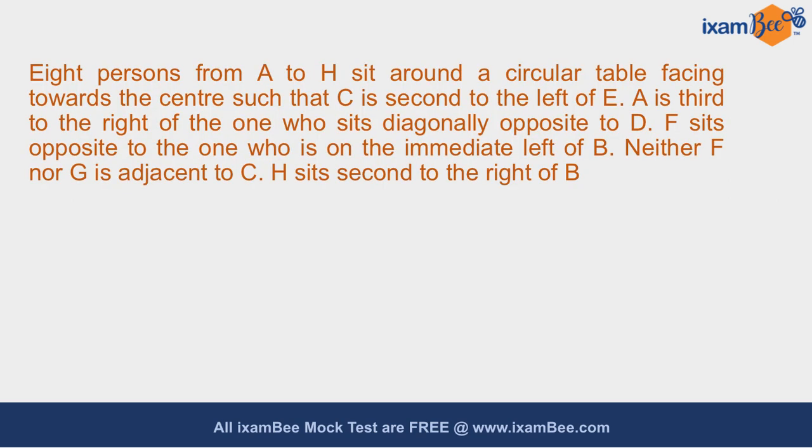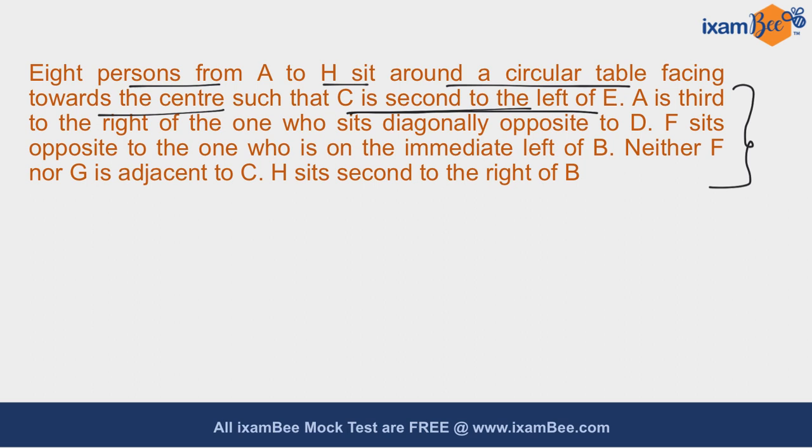In the next question, it is given to you that 8 persons from A to H are sitting around a circular table facing towards the center such that C is second to the left of E. Some more directions are also given to you. You have to comprehend these directions and draw your final diagram in order to find your answers. So let us comprehend statement by statement and try to solve this particular question. So it is given to you that C is second to the left of E.